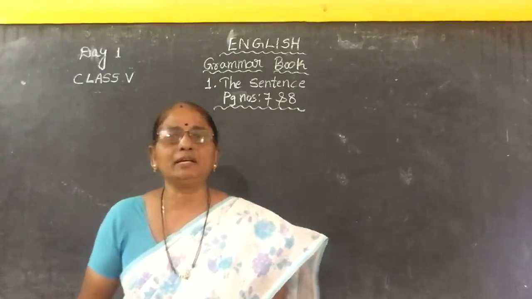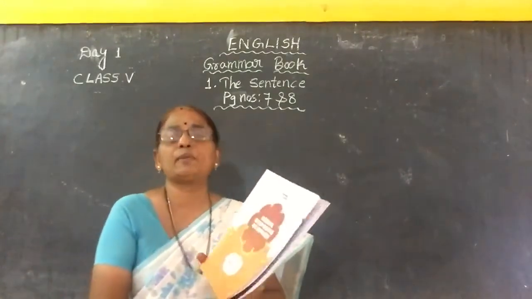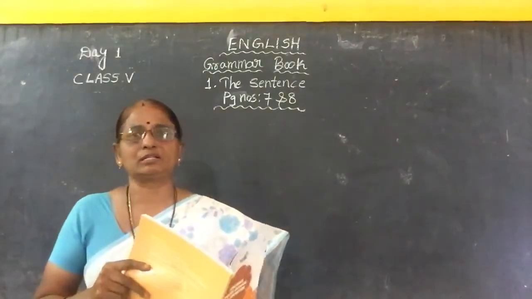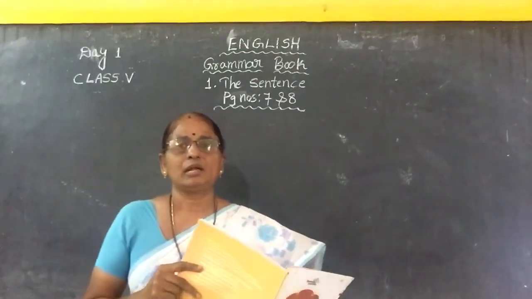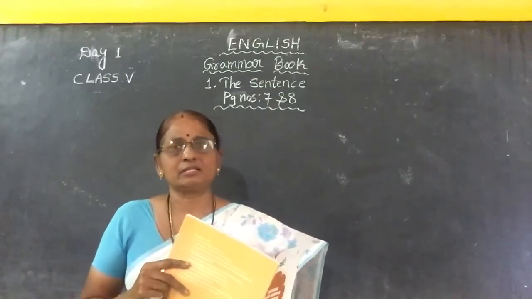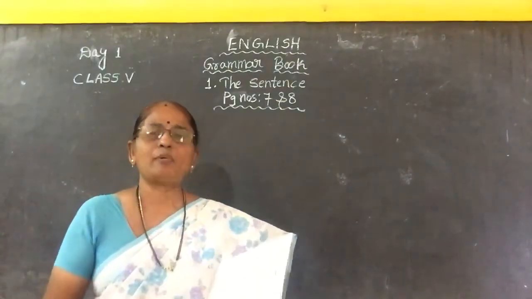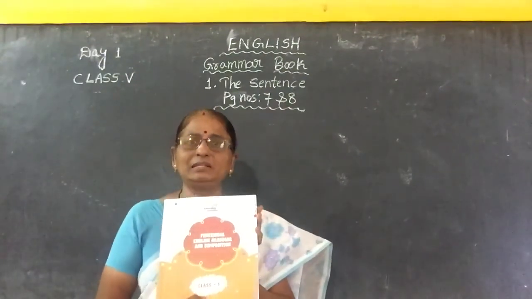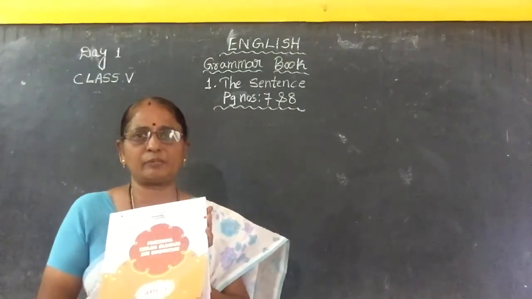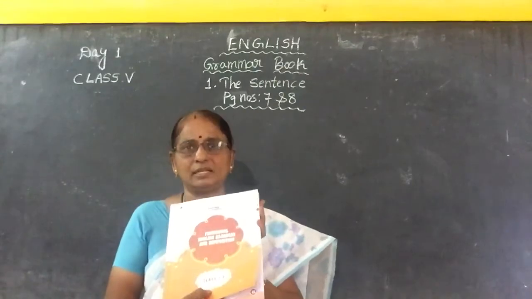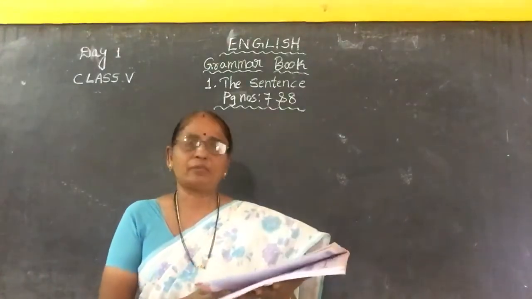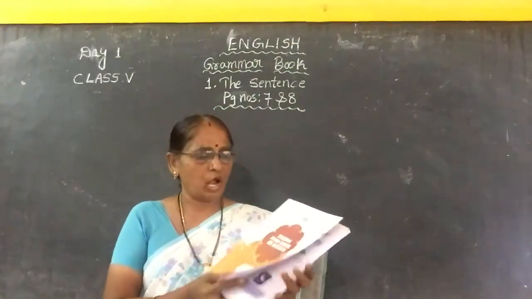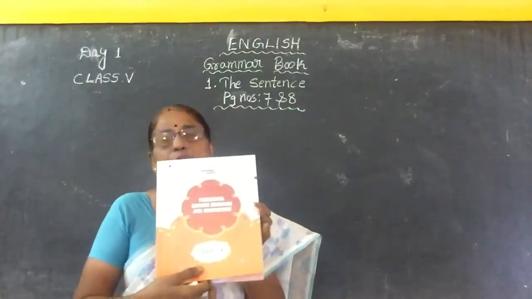Today we will start our Functional English Grammar and Composition book. We have a textbook now, children, the Term 1 book which consists of 4 subjects: English, mathematics, EVS and GK. Apart from the textbook, we have a separate English grammar book. In the textbook also they have given some grammar points of each and every lesson, but apart from the textbook grammar, we have to read the separate book, children.